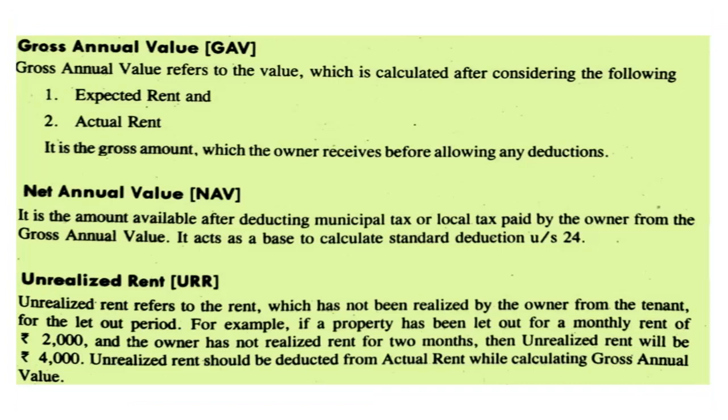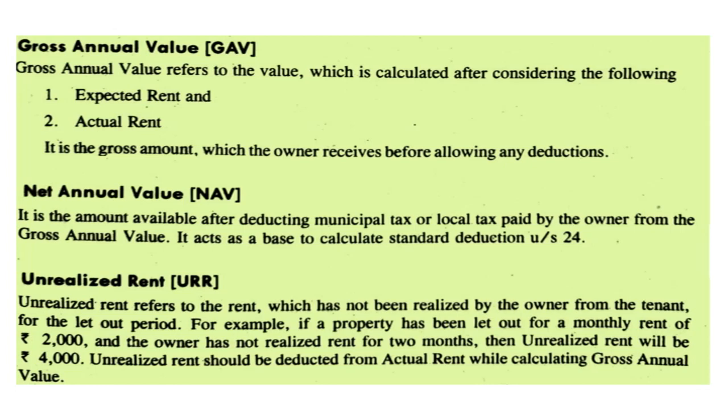Next we will see gross annual value. Gross annual value refers to the value which is calculated after considering the following: expected rent and actual rent. It is a gross amount which the owner receives before allowing any deductions. Next we will see net annual value. It is the amount available after deducting municipal tax or local tax paid by the owner from the gross annual value. It acts as a base to calculate standard deduction under section 24.